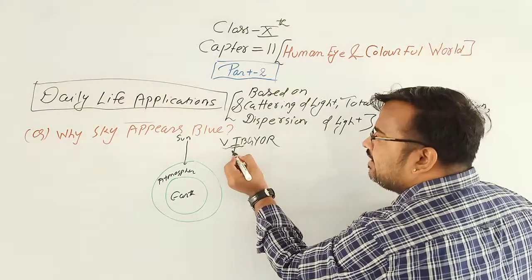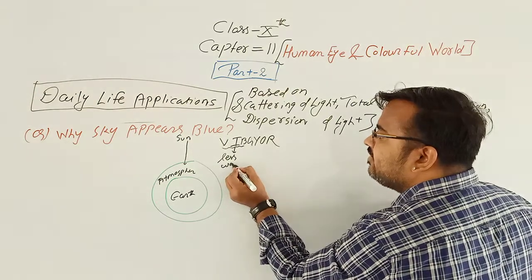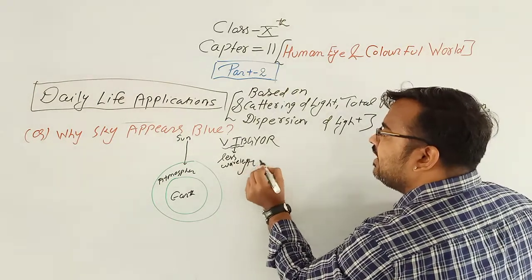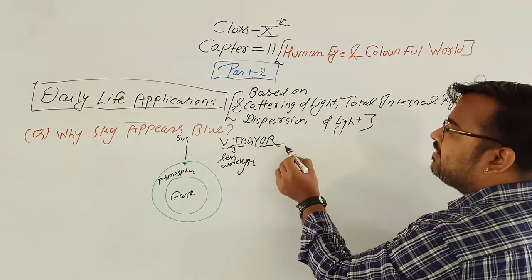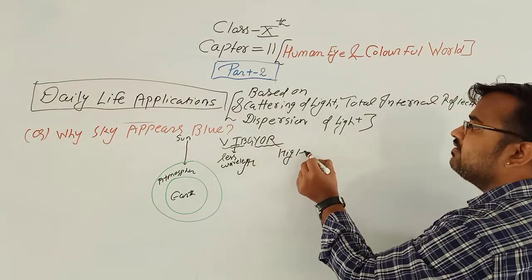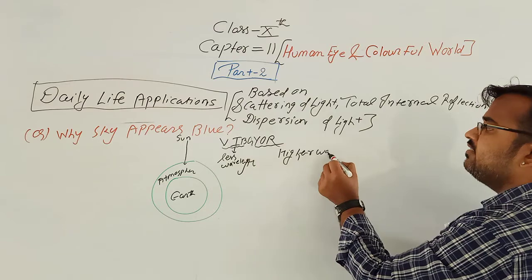See, these three colors have less wavelength, and yellow, orange and red have the higher wavelength.